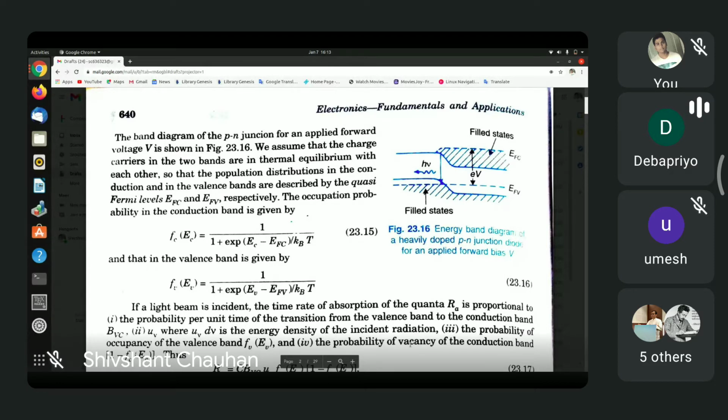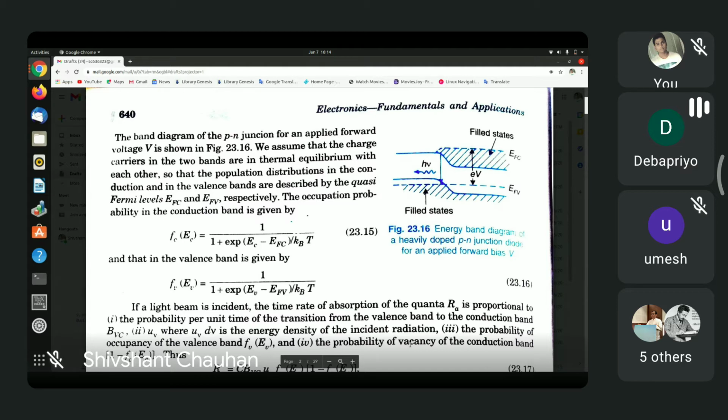Then what happens is that the Fermi levels become different in the two sides. The Fermi level goes up on the n side and goes down on the p side, and the difference in the positions of the Fermi levels is given by eV. V is the applied forward bias.